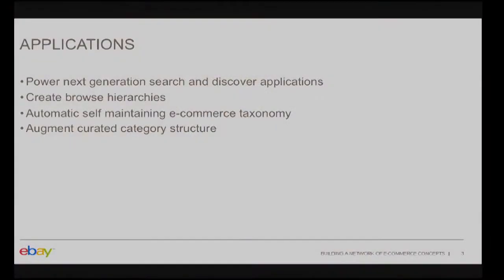Any set of terms that represents a product, a group of products, or some abstract shopping ideas like camping gear or Halloween costumes, all of these things constitute a concept for us. Such summaries of user demands are extremely useful in generating next generation search and discovery applications, and in creating browse hierarchies of products, which are very helpful in e-commerce.